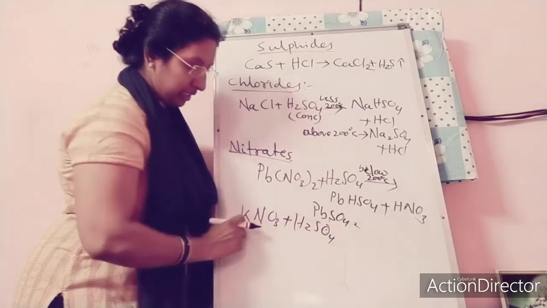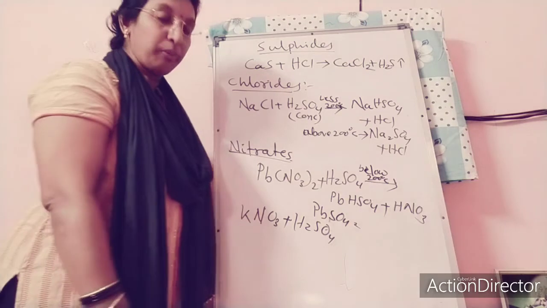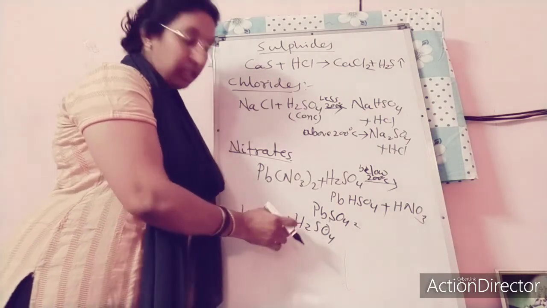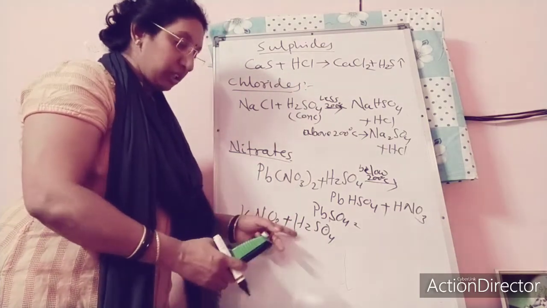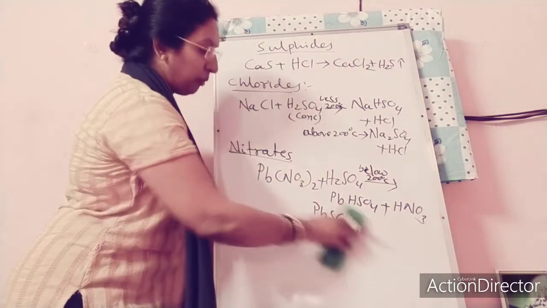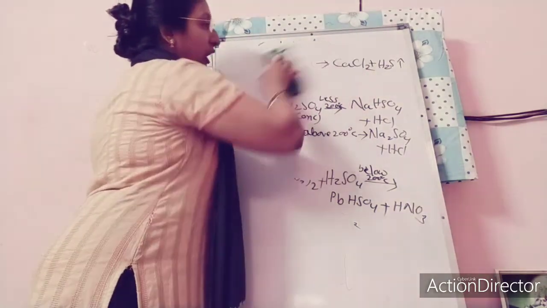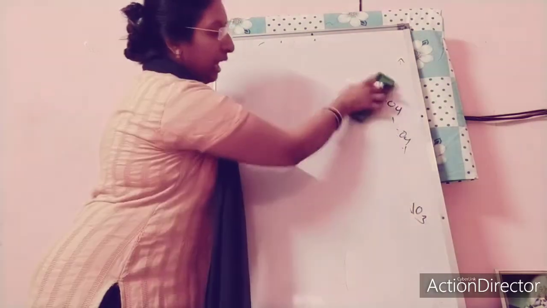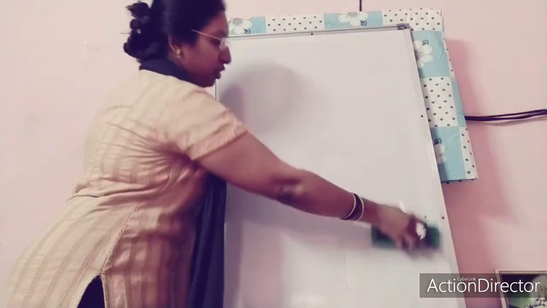Same, first stage it will form potassium hydrogen sulfate. Second stage it will form potassium sulfate. Okay, below 200 degrees, only one hydrogen will be removed. Higher than 200 degrees centigrade, it can decompose completely. Okay, next, preparation of soluble salt is by neutralization. That is the common thing all of you know, titration and neutralization. So neutralization, all of you know, next preparation is neutralization.